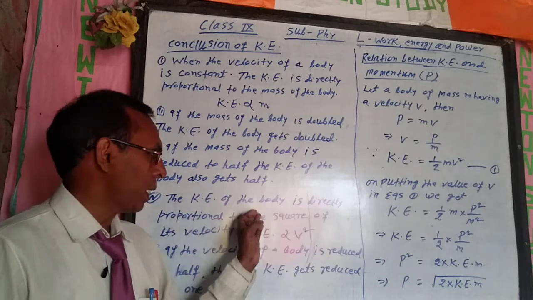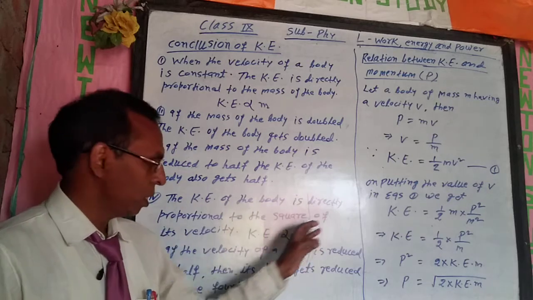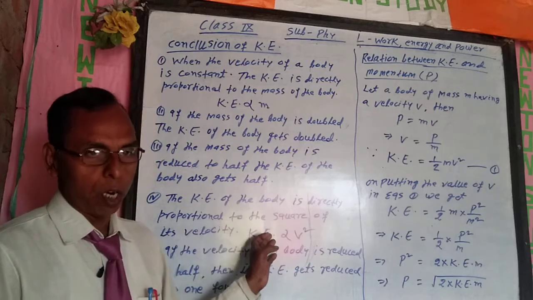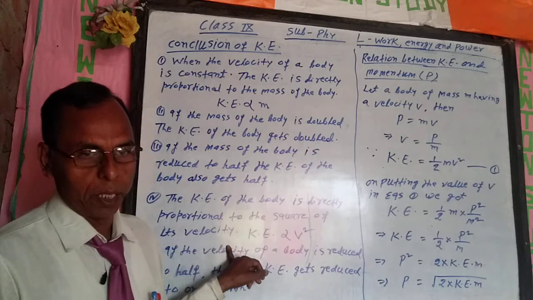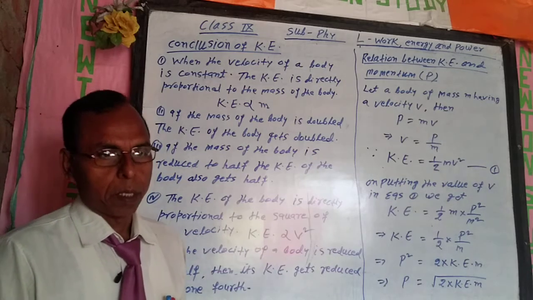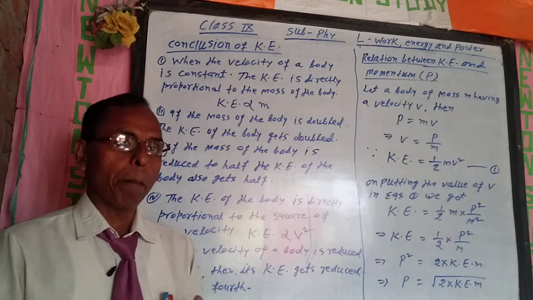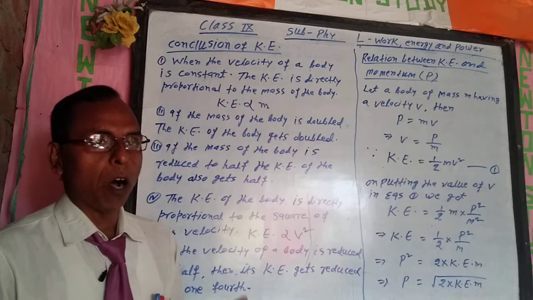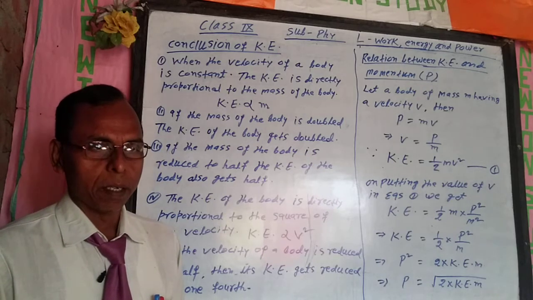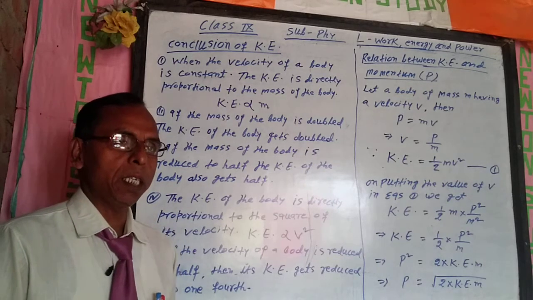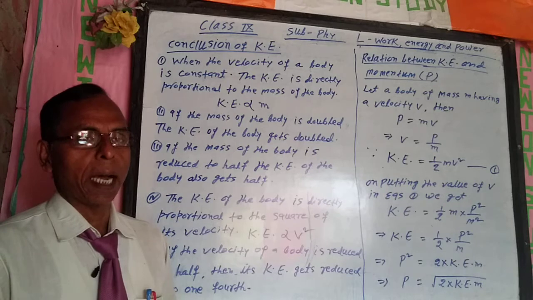If the velocity of a body becomes 3 times, then the kinetic energy becomes 9 times.